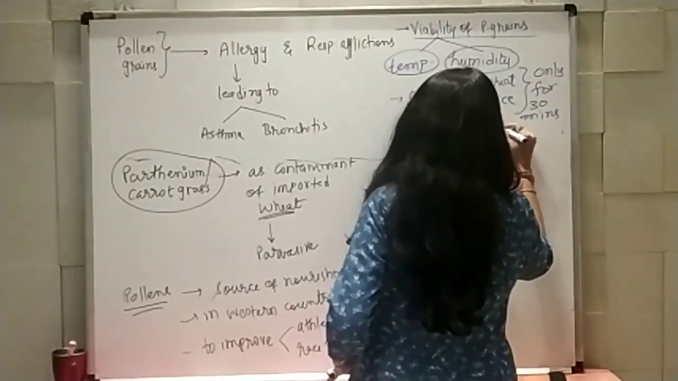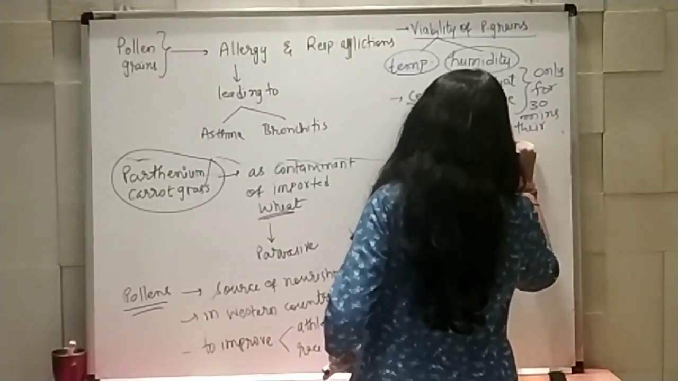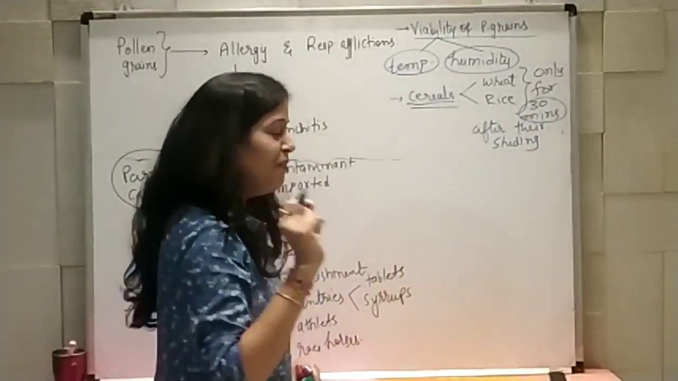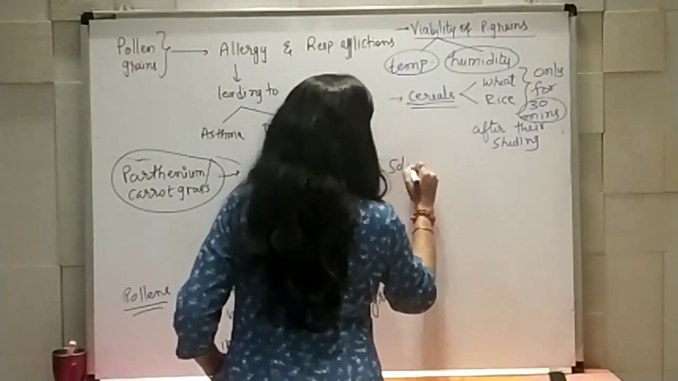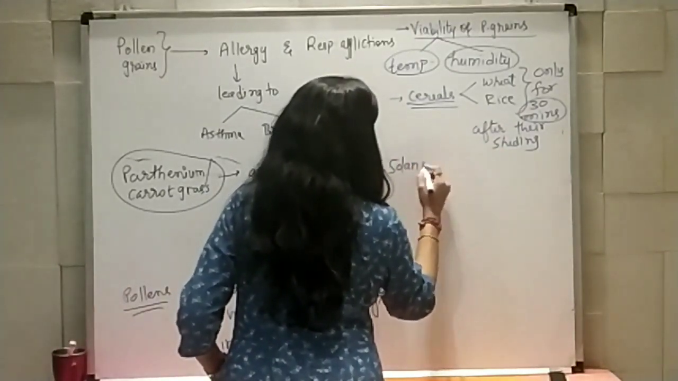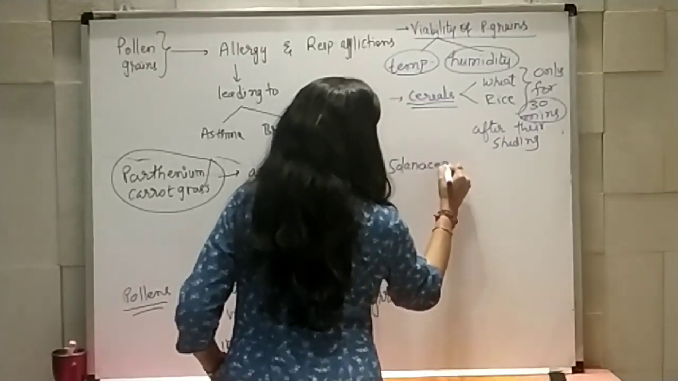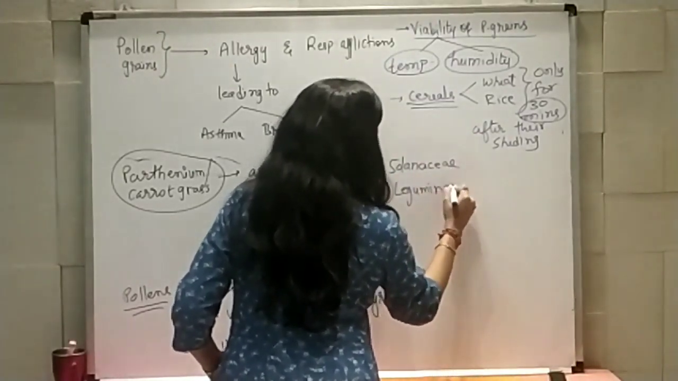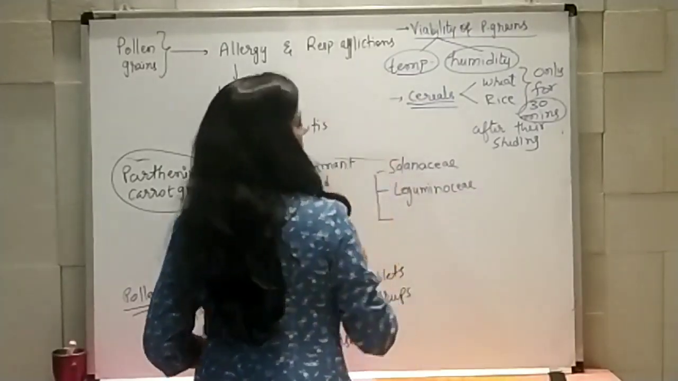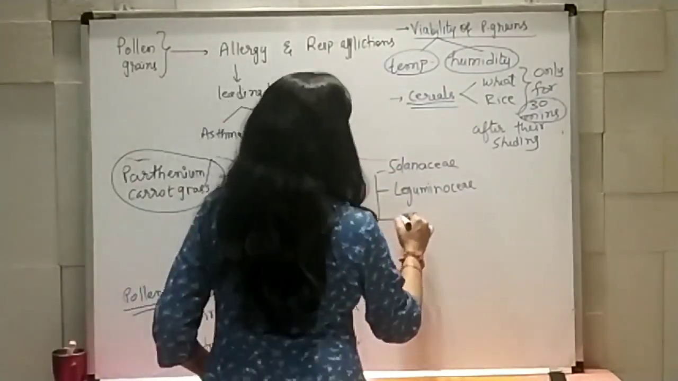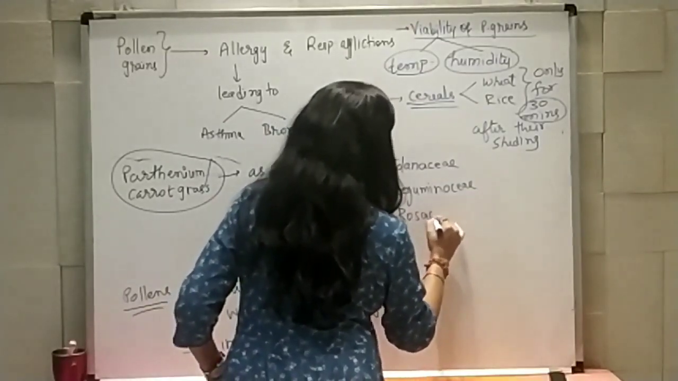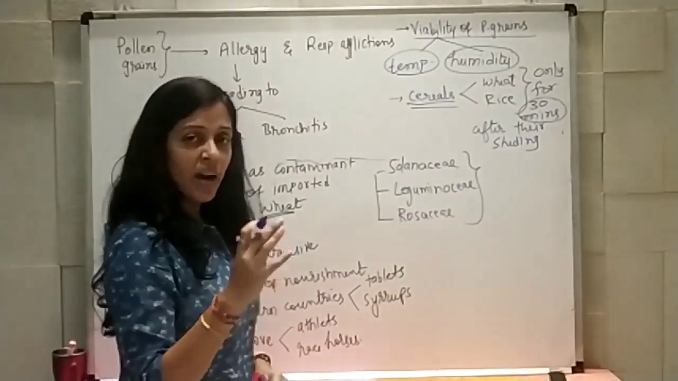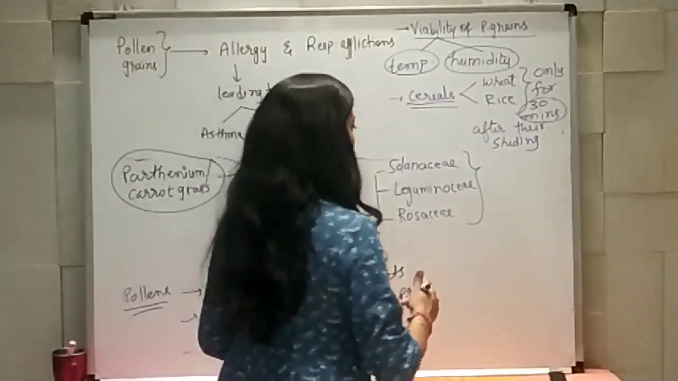After their shedding. While in case of other families like Solanaceae, Leguminosae, Rosaceae, the pollen grains remain viable for several months.